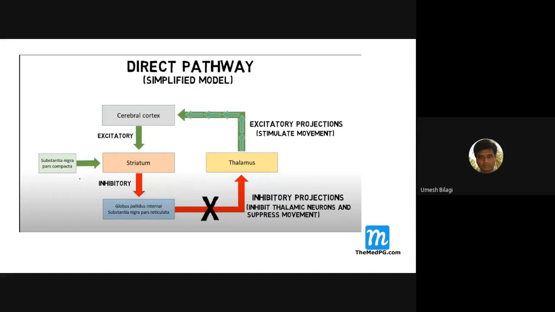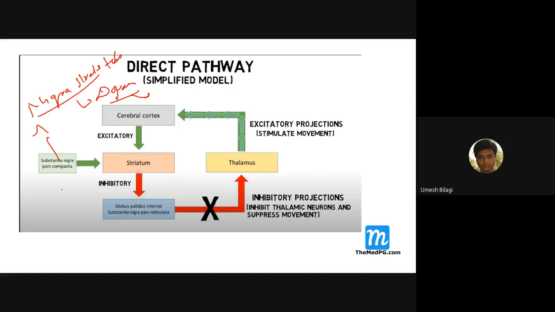Now, along with that, from the midbrain, the substantia nigra pars compacta will also send dopaminergic fibers called nigrostriatal fibers. These are important because they are involved in Parkinsonism. They secrete dopamine in the striatum.